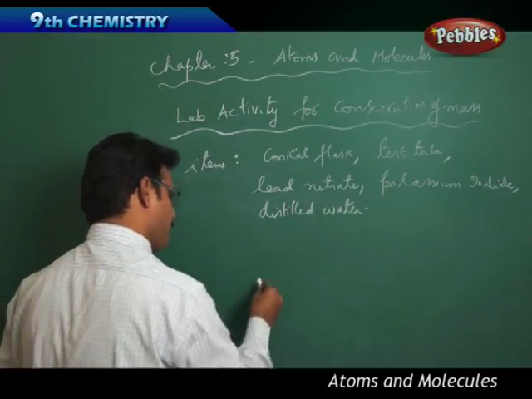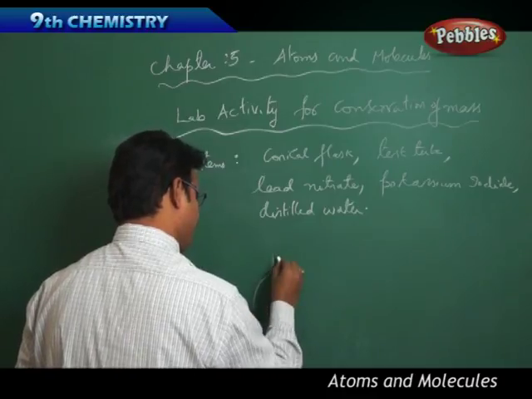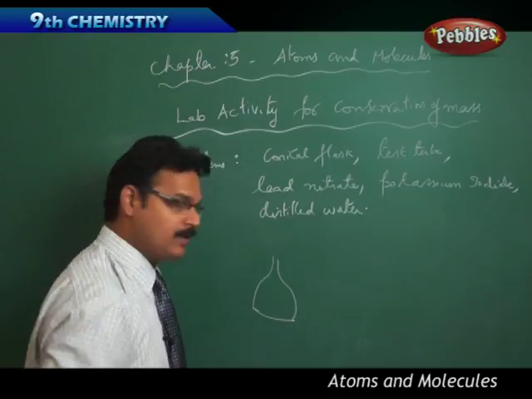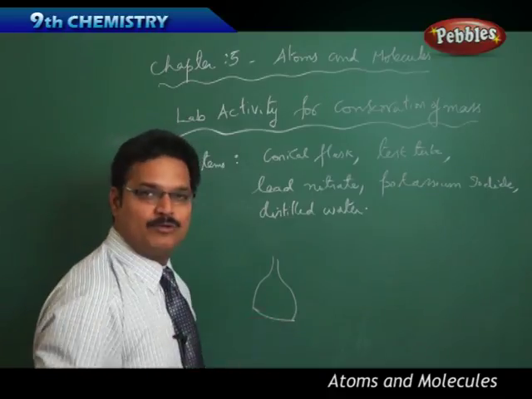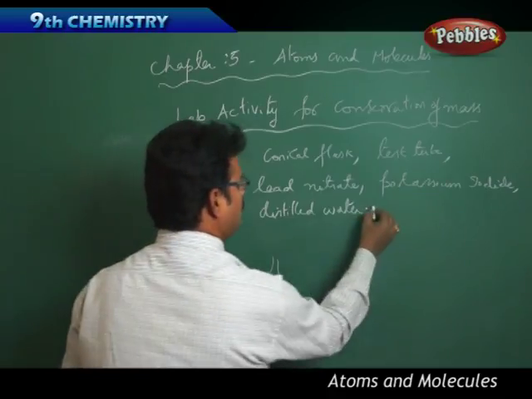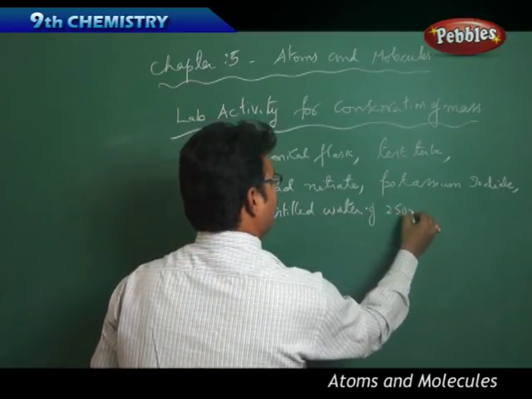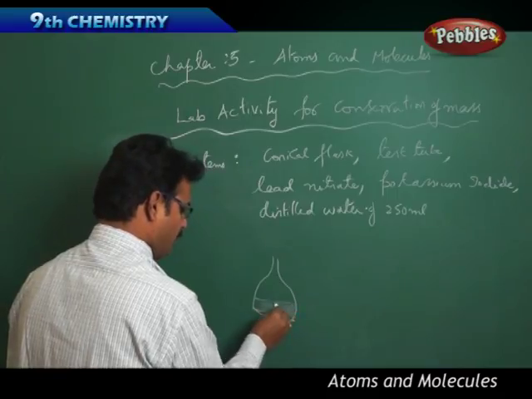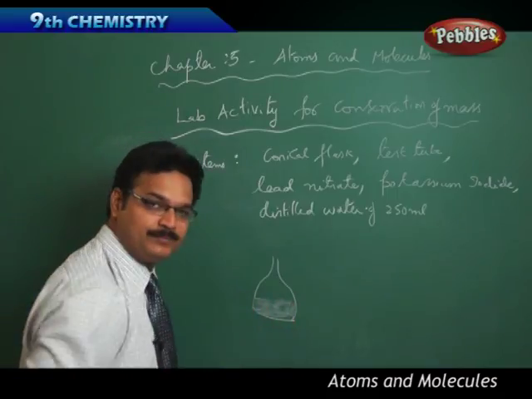So, see here, you have taken a conical flask and take a fixed amount of water, say distilled water of 250 ml. So, pour the 250 ml of distilled water into the conical flask.